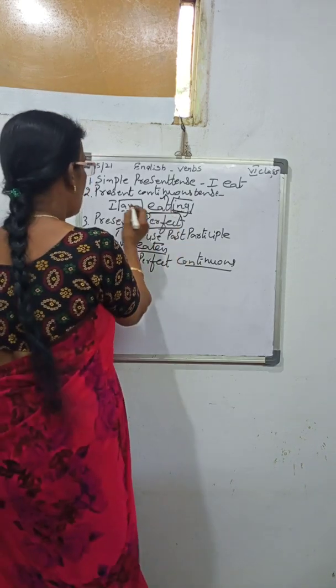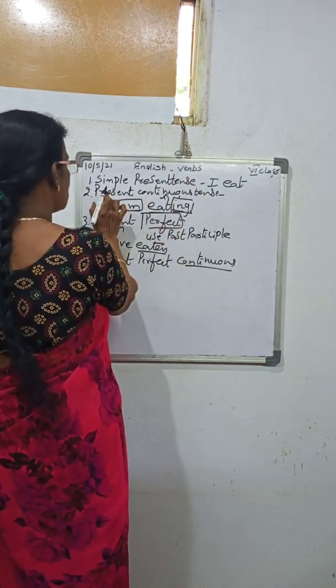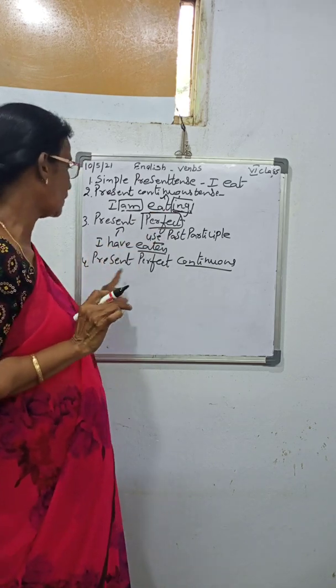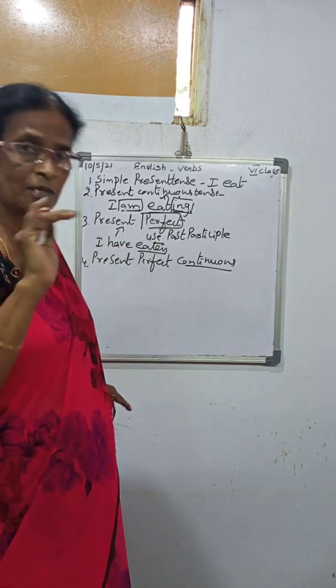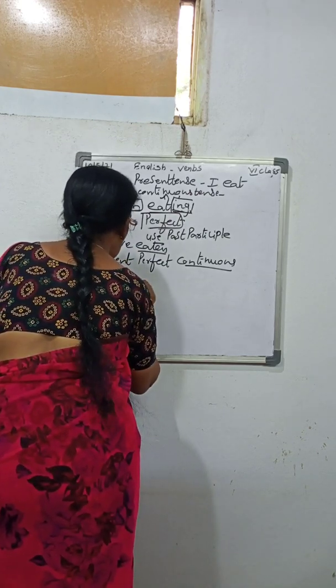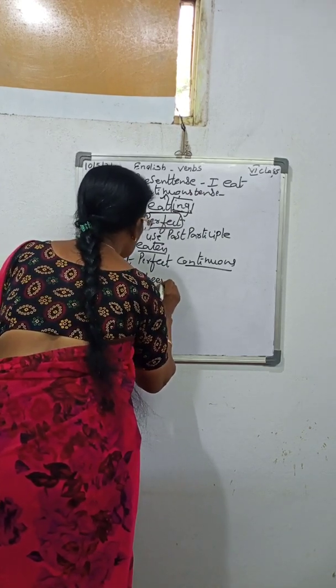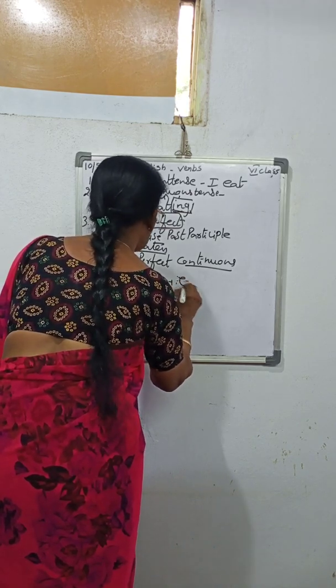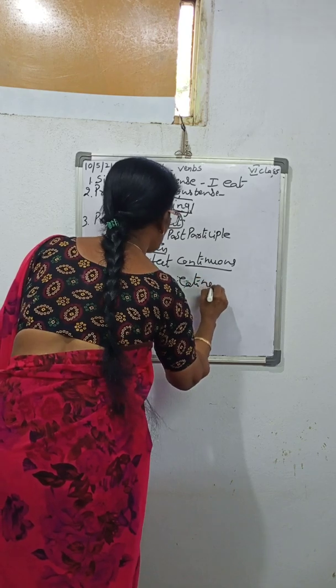Okay, ma? So the first one is the simple present tense. Second one is the present continuous tense. Third one, present perfect tense. Fourth one, present perfect continuous tense. Here also, I have been. You are adding be plus ing. I have been eating.